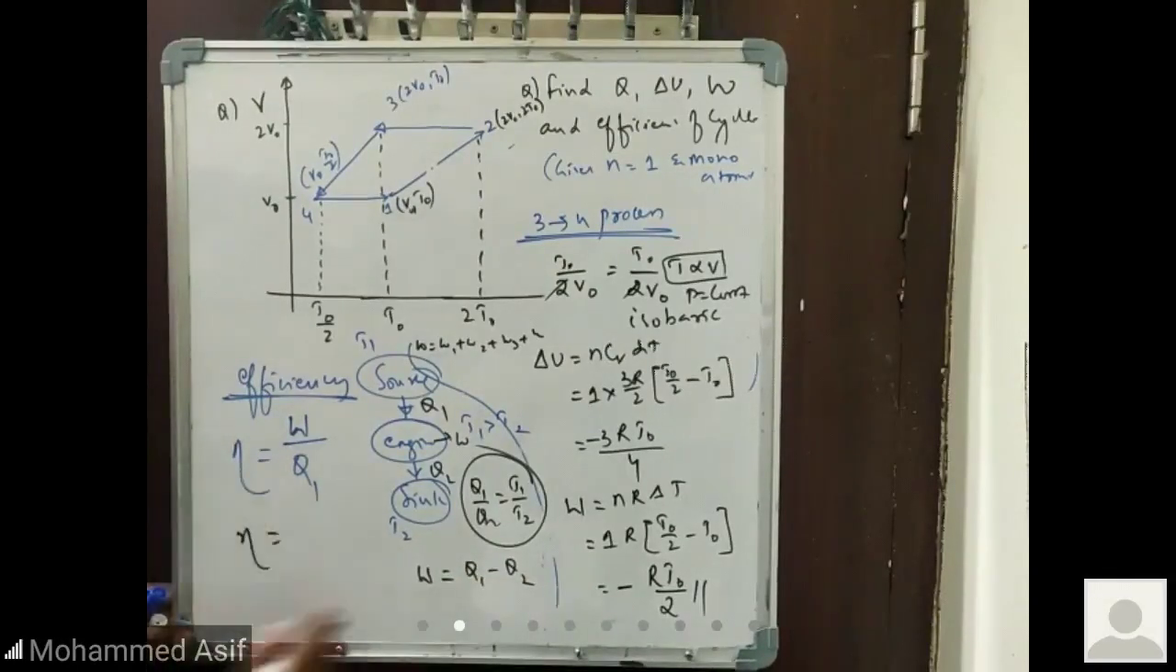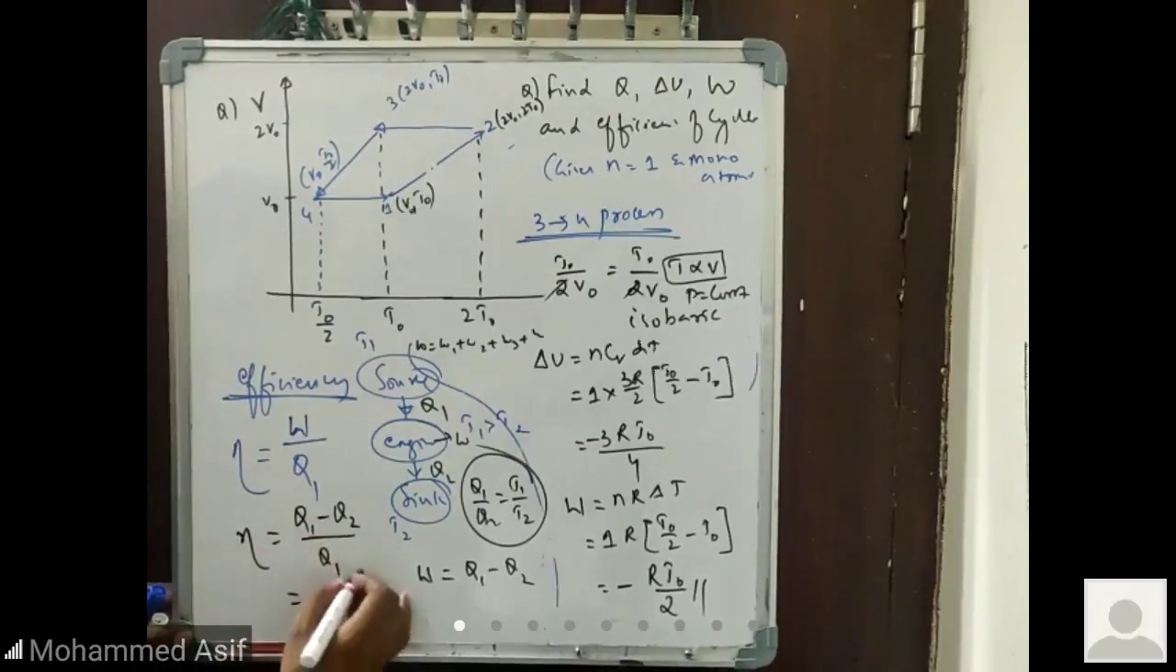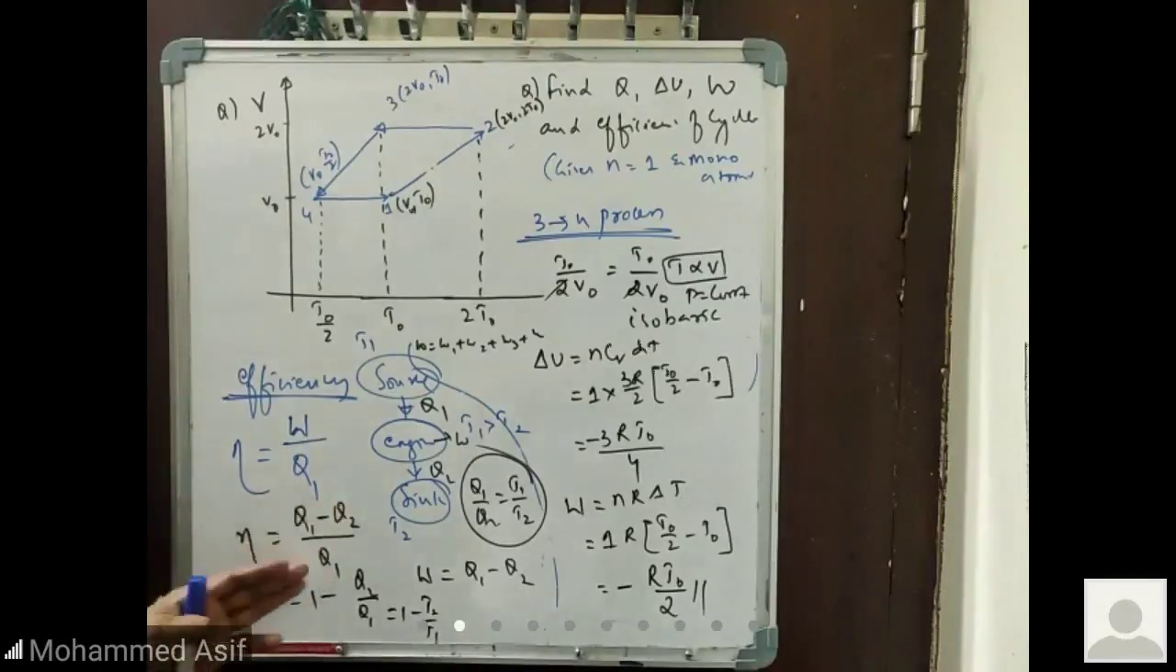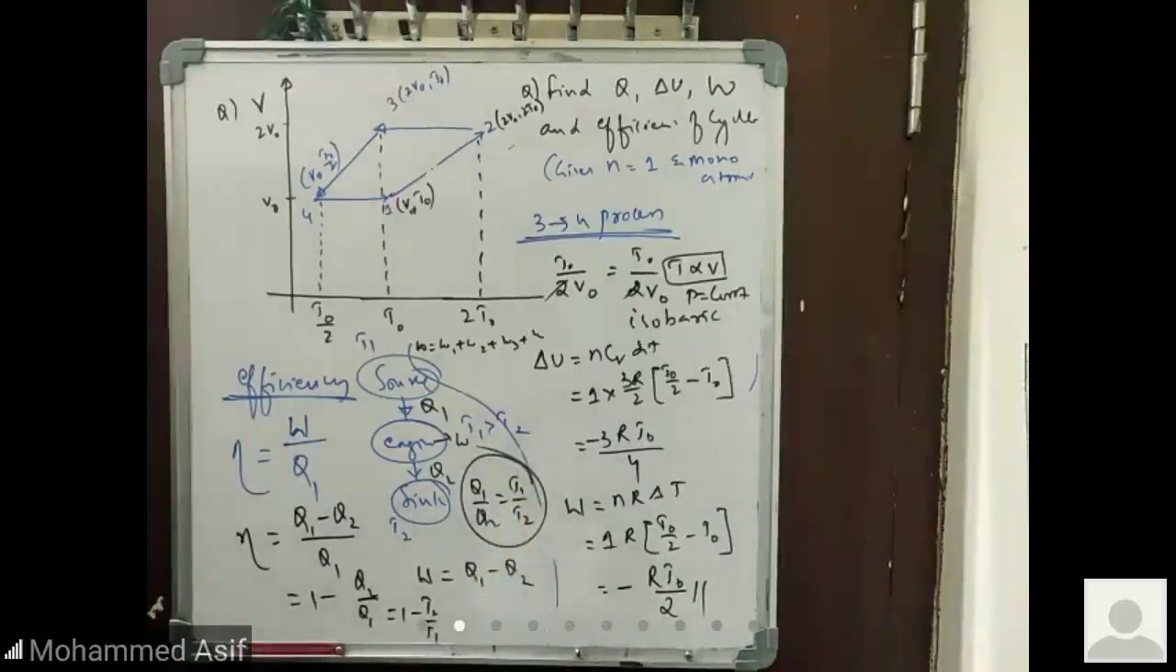Efficiency is total work done by Q1, that is Q1 minus Q2 by Q1, or 1 minus Q2 by Q1, or 1 minus T2 by T1. Efficiency can be calculated using the relation eta equals W by Q1, or eta equals Q1 minus Q2 by Q1, where Q2 by Q1 is nothing but T2 by T1. So that is how we calculate the efficiency. This is also something you should remember while doing the problem.